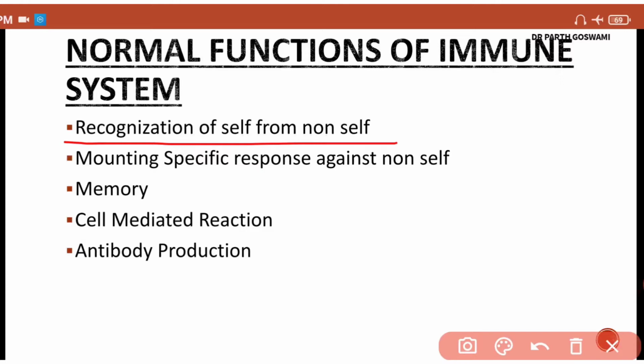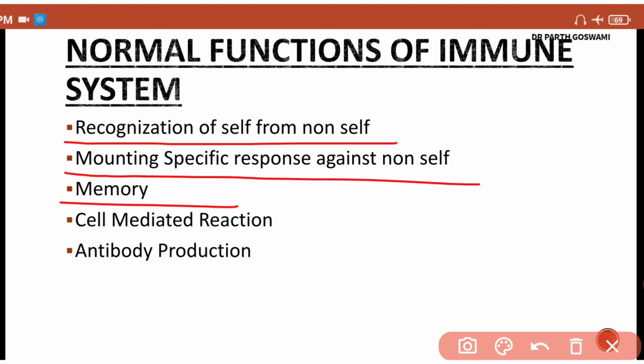And suppose guys, the immune system has recognized that this is not the self antigen, this is the non-self antigen, then the immune system will mount a specific immune response. They will induce a response. And guys, the immune system has a master memory in remembering this particular encounter. I mean, they will memorize things, and later in the future, when repeated attacks of the same antigen occur, it will mount a faster immune response. So guys, the third function is immunological memory.